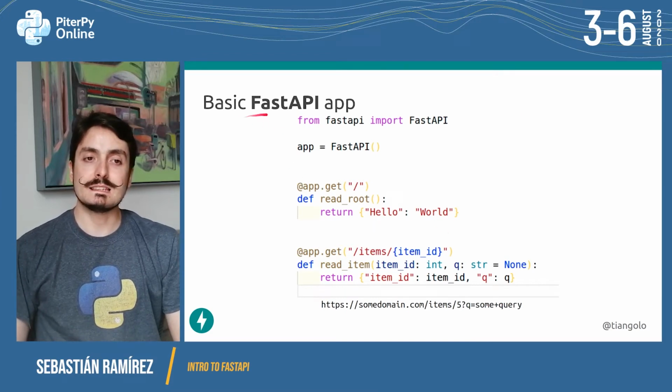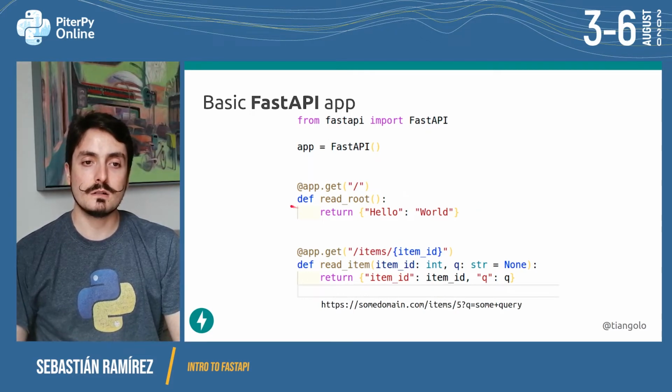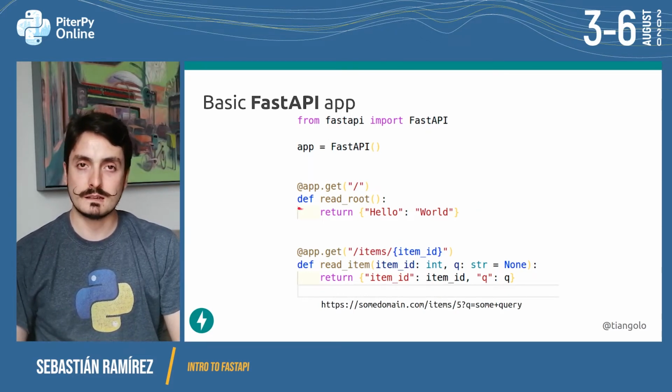Let's now create a basic FastAPI app. So this one is just the same we had before. Now we are using a normal function definition. We are not using async def, we are using normal def. And we are creating another one here below.